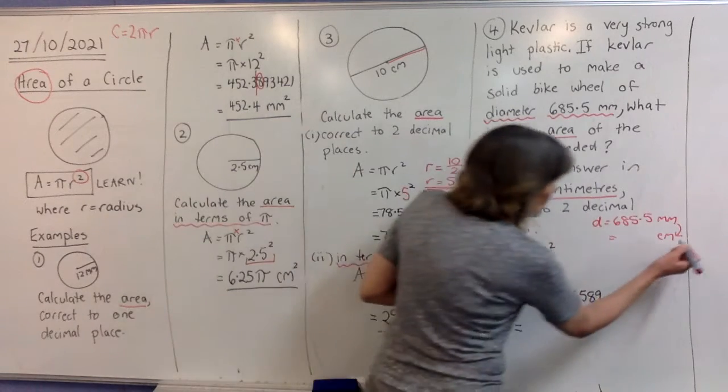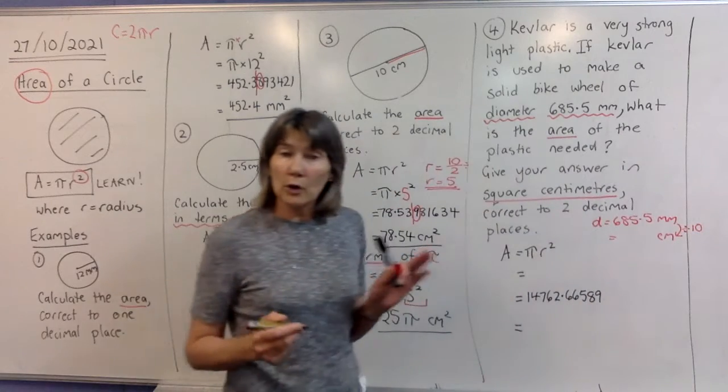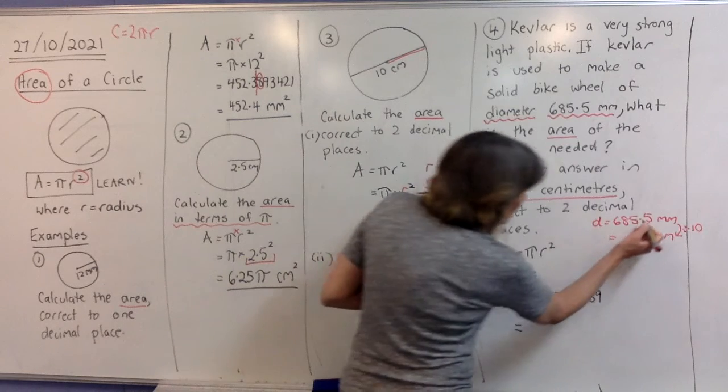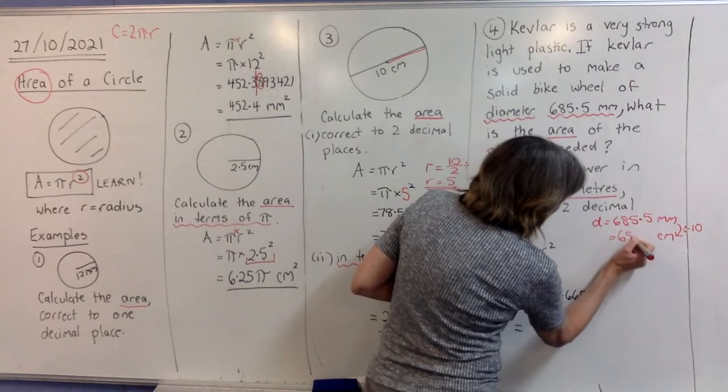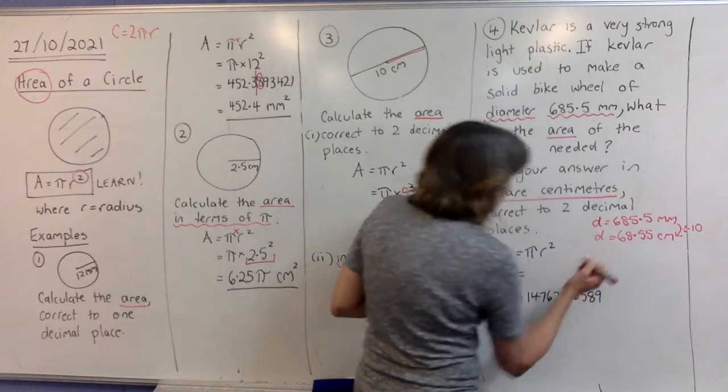So we're going to a bigger unit, so we're going to divide by 10, because on your ruler there's 10 millimetres in 1 centimetre. So if you do that on your calculator, you'll get 68.55 centimetres for your diameter.